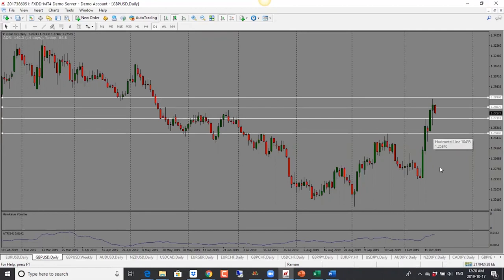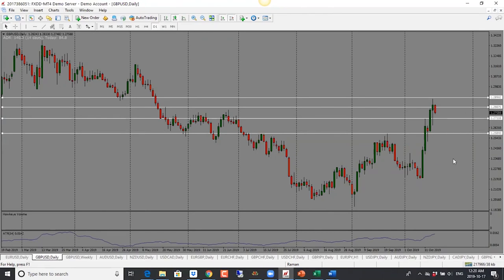But if we start to hear positive comments in terms of reaching an agreement, this one could go back up still. Because of Brexit, the British pound has been very, very volatile, as we have seen this big move to the upside. So keep an eye on it. There's still room for volatility.